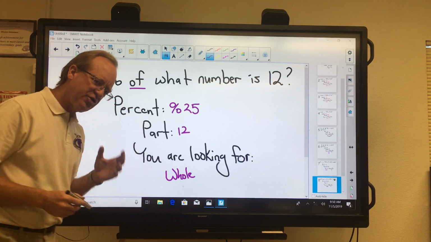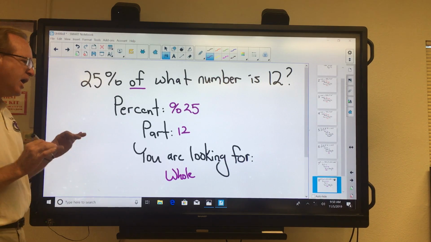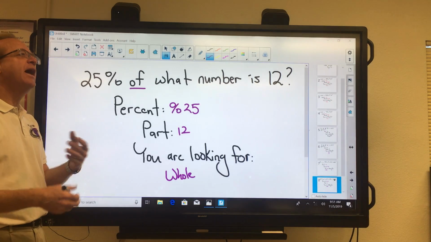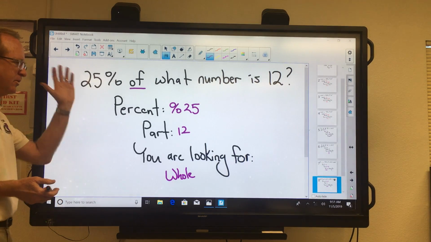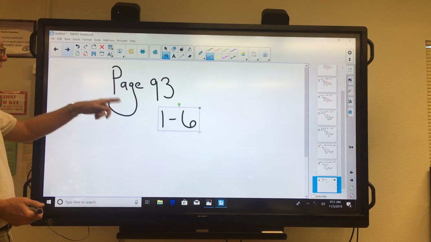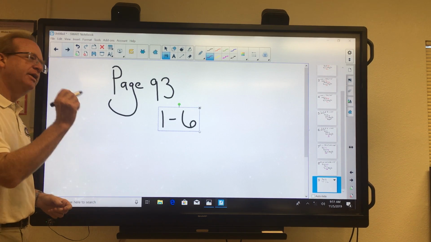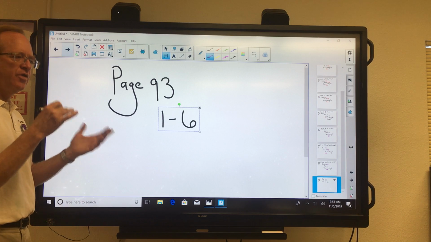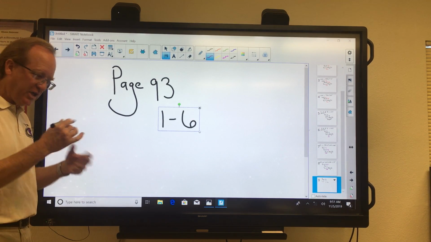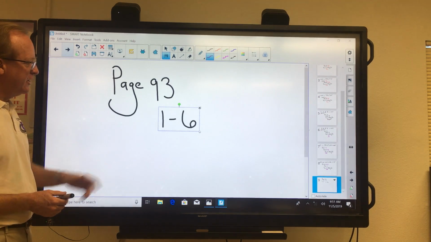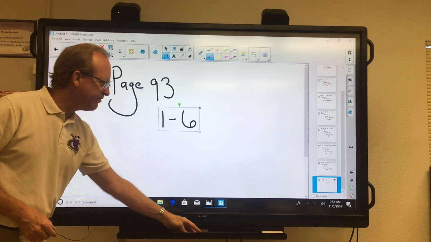Now, the exercises you're going to do, they're interesting. You're not actually going to be solving the problem. You're just trying to figure out what it is they're asking. So the problems that you're working, 1 through 6, are just like what we just did. So you fill in the part, the whole, the percent, is correct, and then they'll be asking you which piece you're looking for. So it's 1 through 6. Have at it.